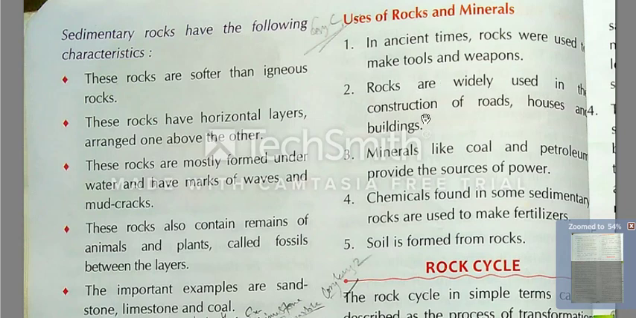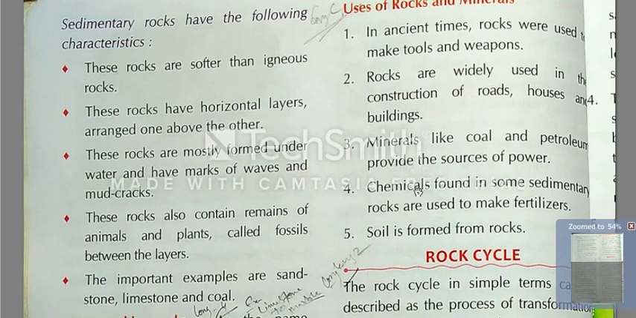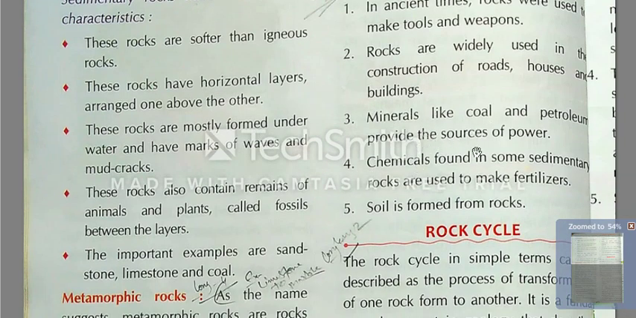Rocks are widely used in the construction of roads, houses and buildings. Nowadays homes, buildings and roads are constructed using rocks. At your home, at any place where construction is going on, you can see it easily. Minerals like coal and petroleum provide the source of power.